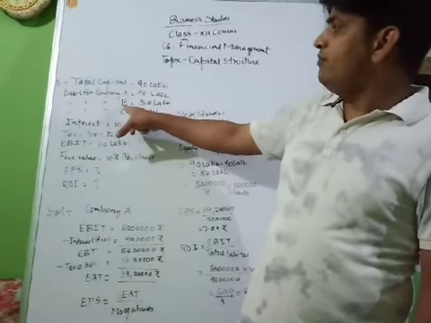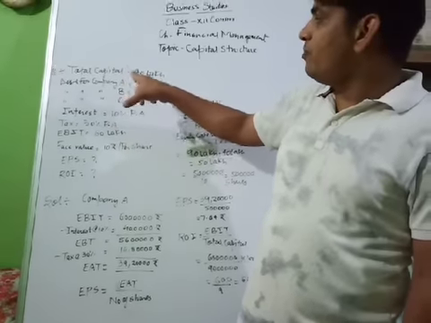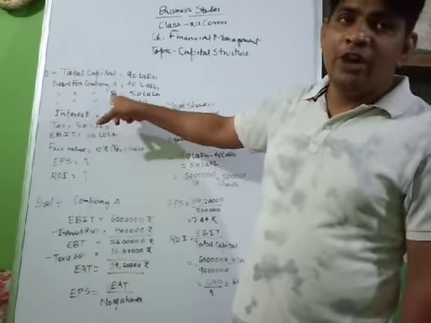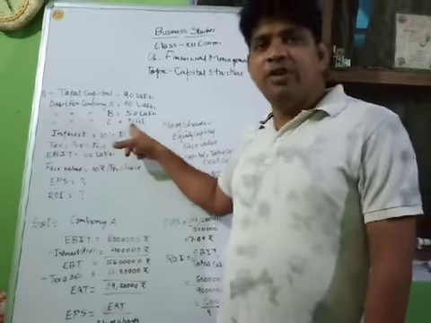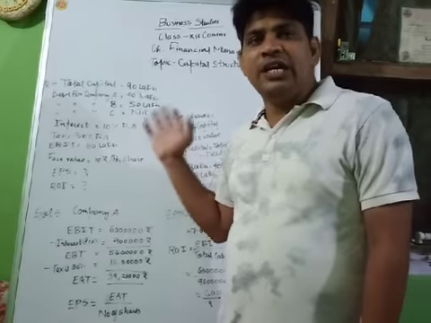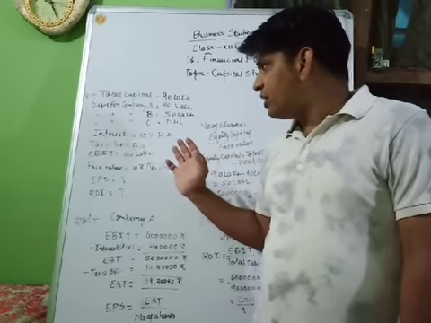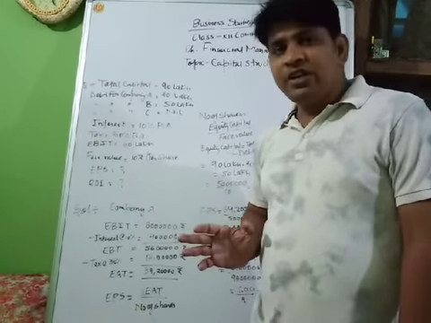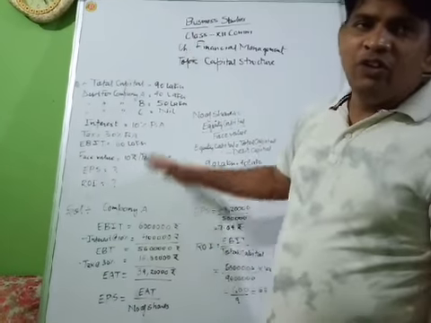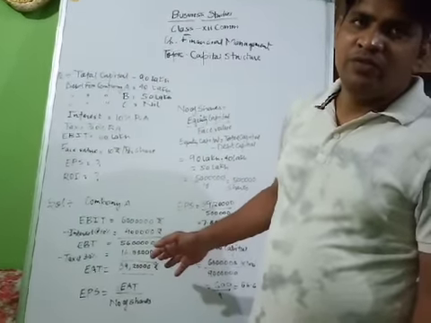In company B we have to deduct the interest from 50 lakh. But in company C we cannot deduct interest because of this particular condition. After that all the things will be going on in the same direction.